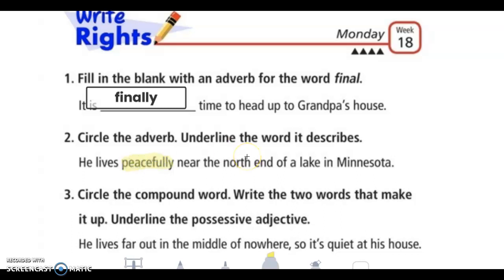And then it tells us to underline the word it describes. Again, it's describing the verb, and the verb in this sentence is lives. So how does he live? He lives peacefully.